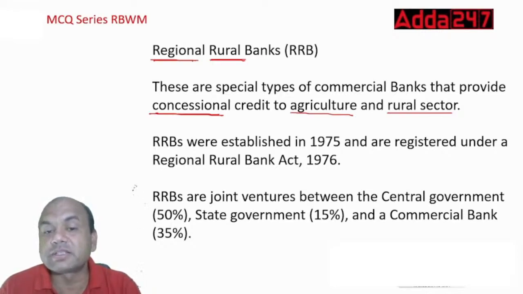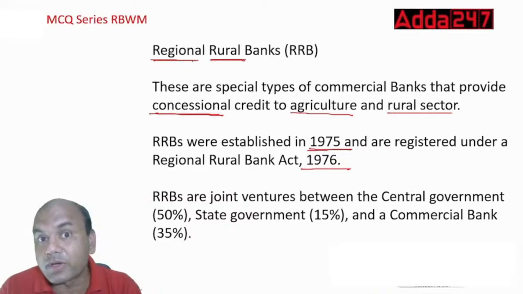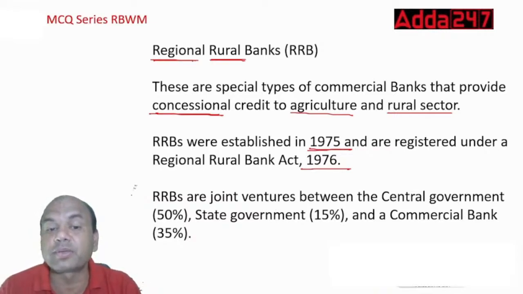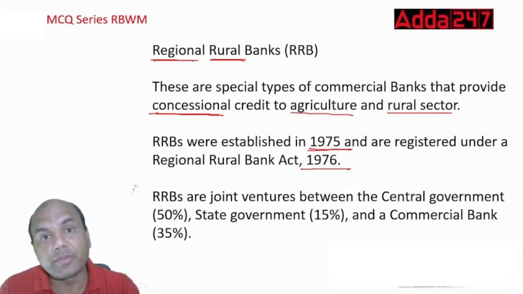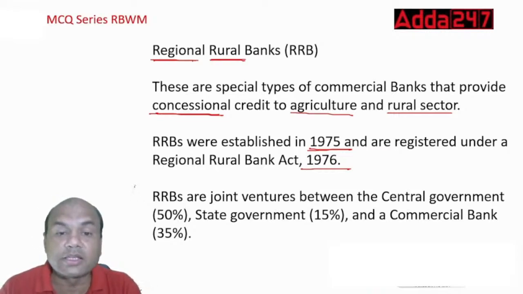RRBs were established in 1975 and registered under the RRB Act 1976. Remember, the Act is of 1976 and the bank is in 1975. These 2 years are reversed. Generally, the Act comes first and banks later, like the RBI Act of 1934 and then the bank in 1935. But here it's reverse. That's why this is important.